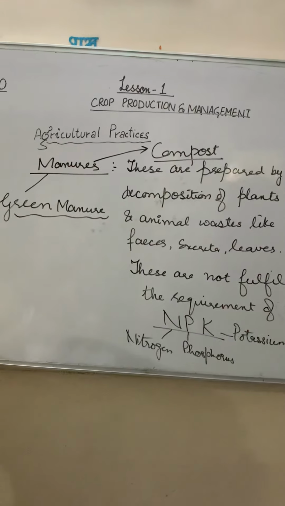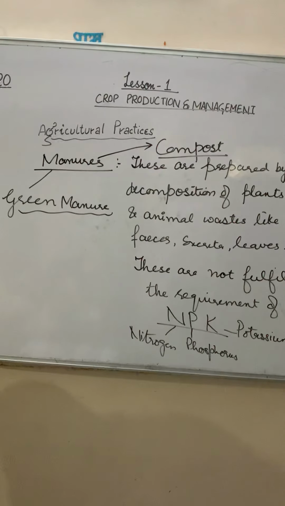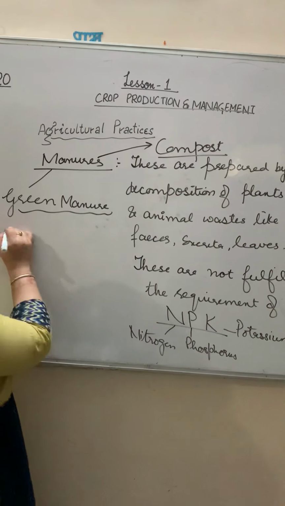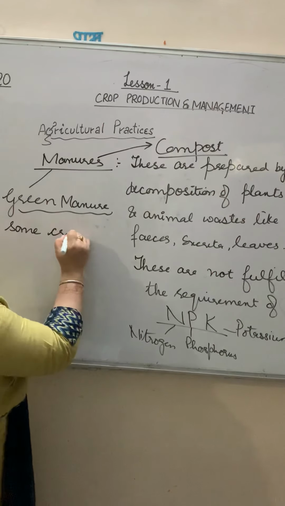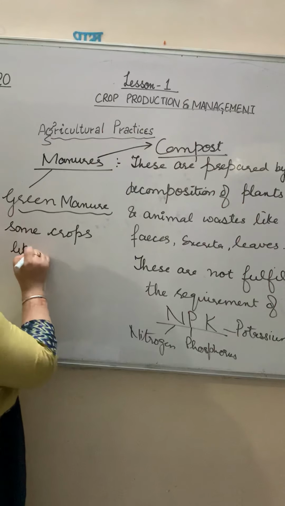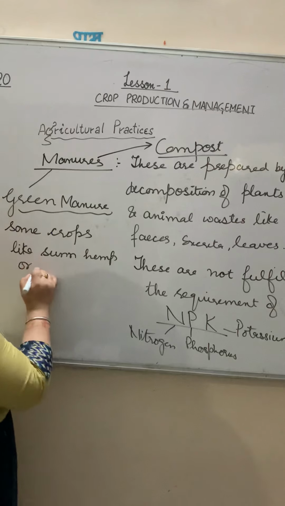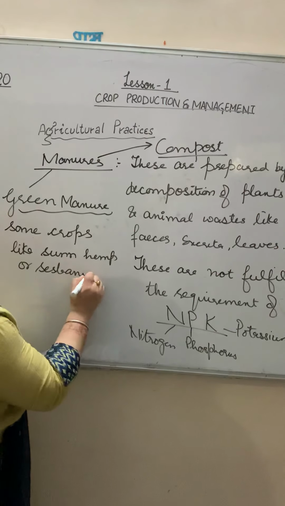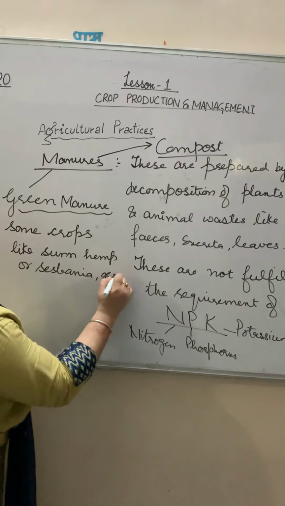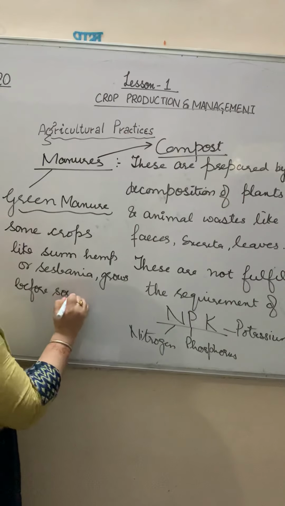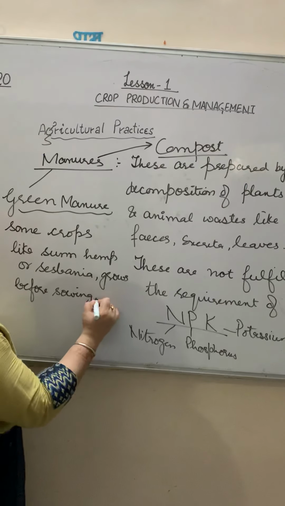What do you mean by green manure? That is, some crops like sun hemp or sesbania are grown in the field. It's not given in your book. Sun hemp or sesbania grows before sowing the seed. This is the new thing, before sowing the seeds.